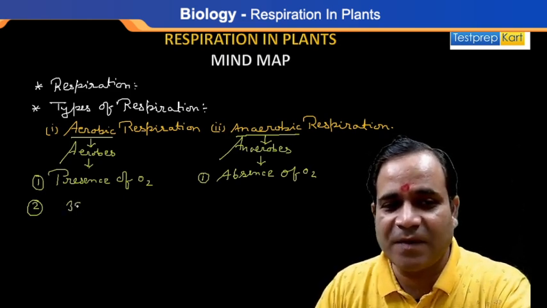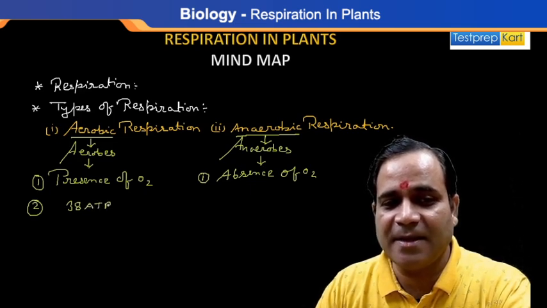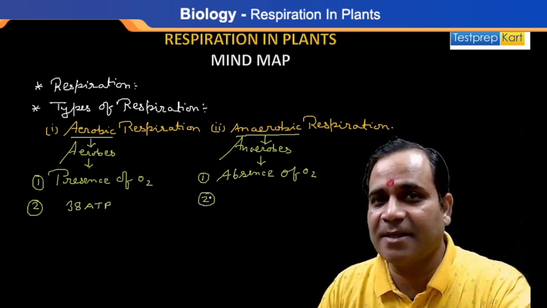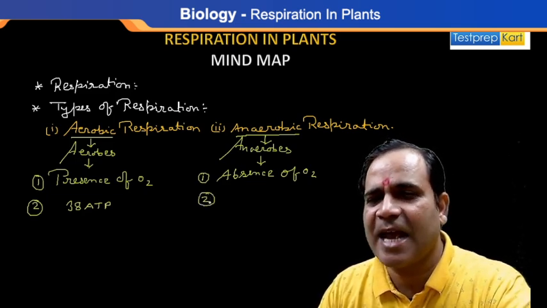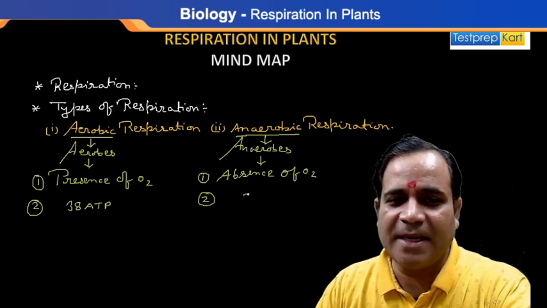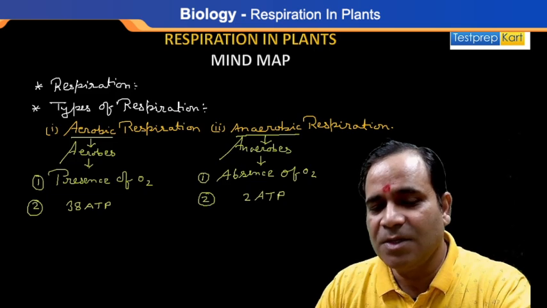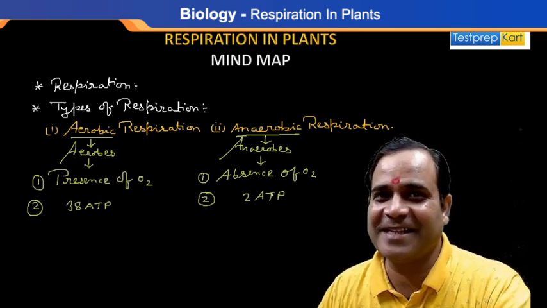How much energy do we get? Yes, 38 ATP. While in anaerobic respiration, in a limited supply or absence of oxygen, we get only 2 ATP. Is that clear?